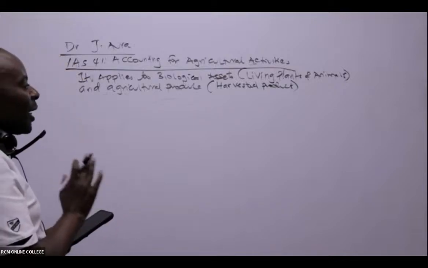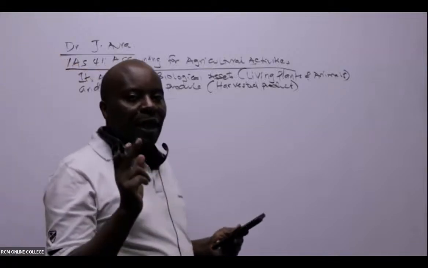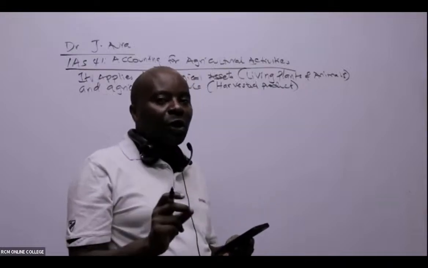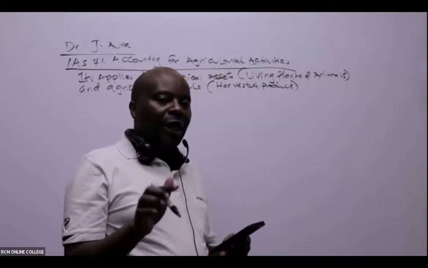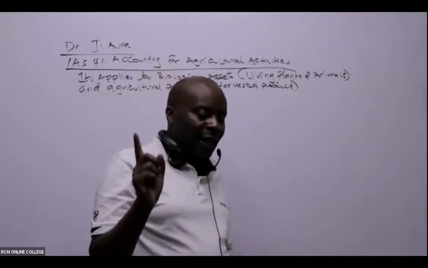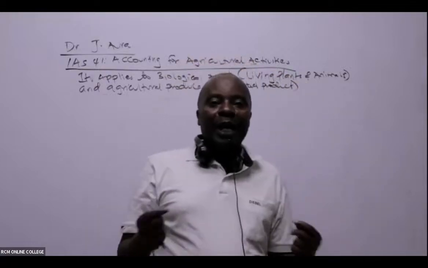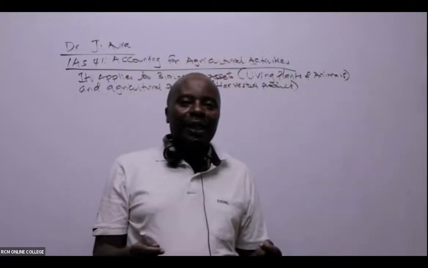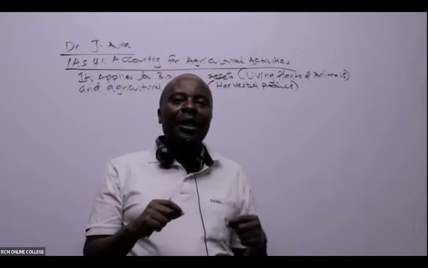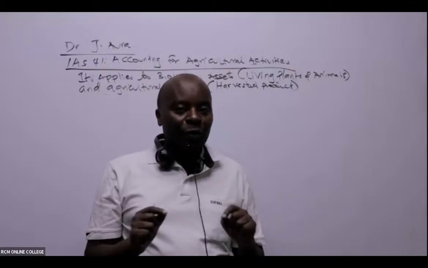It does not cover land use or the processing of agricultural products. So for any processing of agricultural products, for example, if at Isinya we were crushing maize to get flour, any processing that happens post-harvesting can't be captured under IAS 41.